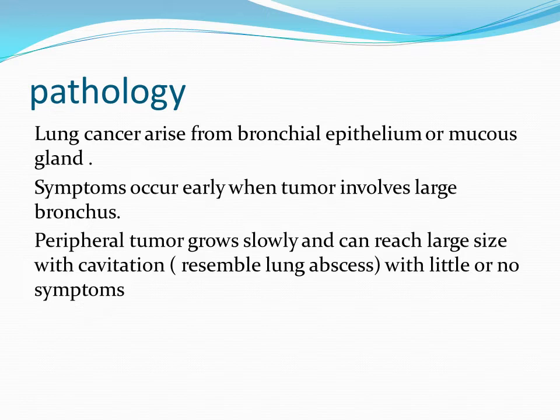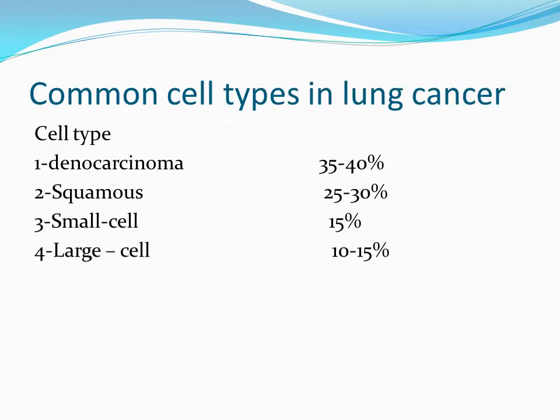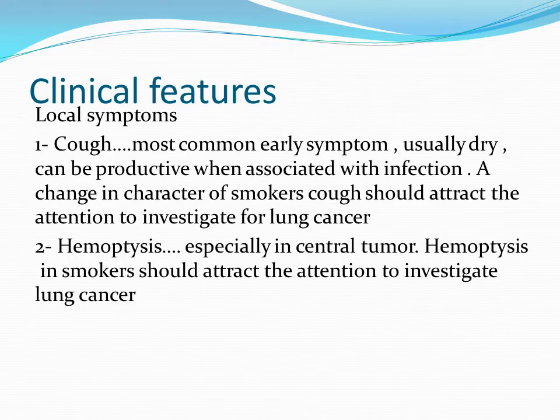Most symptoms occur when the tumor involves a large bronchus. Common cell types in lung cancer include adenocarcinoma, 35 to 40%, squamous cell carcinoma, 25 to 30%, small cell carcinoma, 15%, and lastly, large cell carcinoma, 10 to 15%. So the most common is adenocarcinoma.